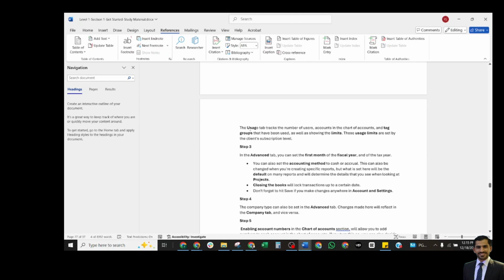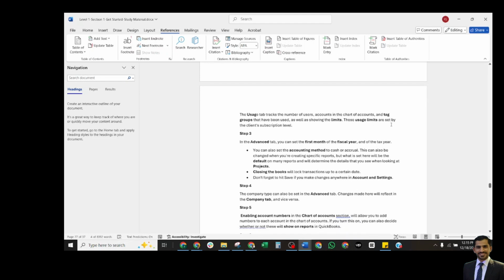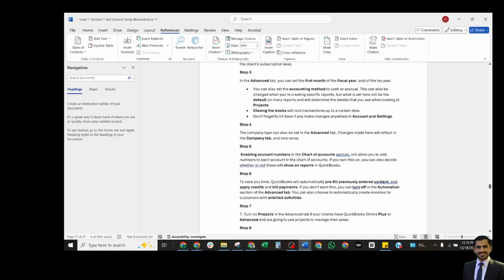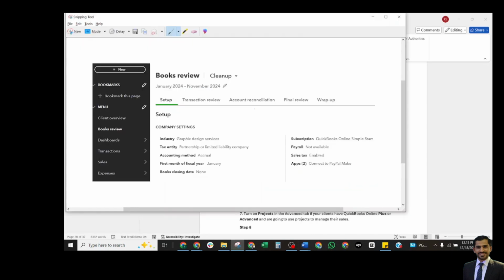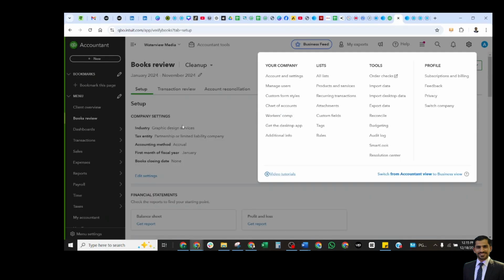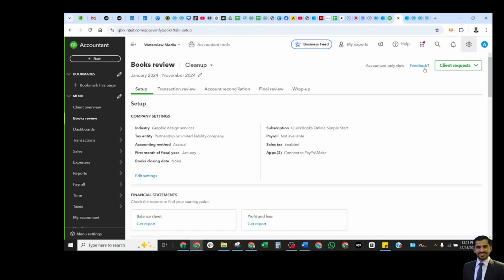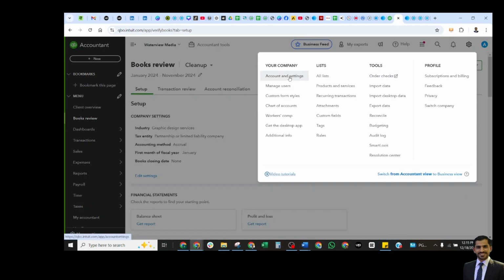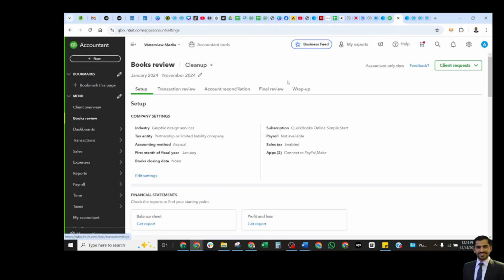The next step: the Users tab tracks the number of user accounts, the chart of accounts, and the tag groups that have been used, as well as showing the limits. These user limits are set by the client's subscription level. In the Advanced tab, you can set the first month of the fiscal year. What we are discussing now is the Advanced tab in the settings. In Accounts and settings, here is the Advanced tab.